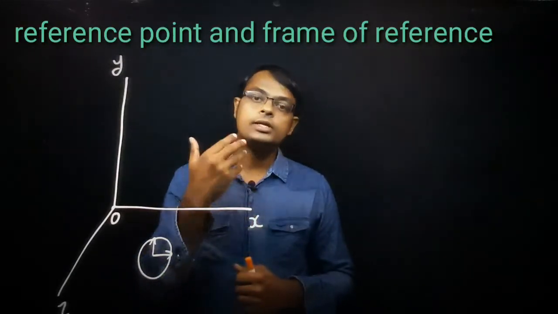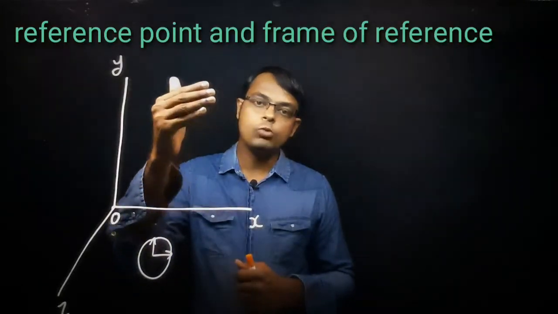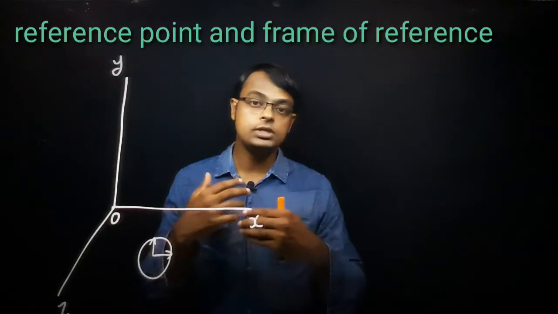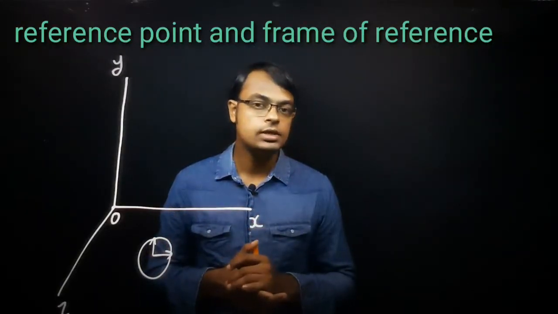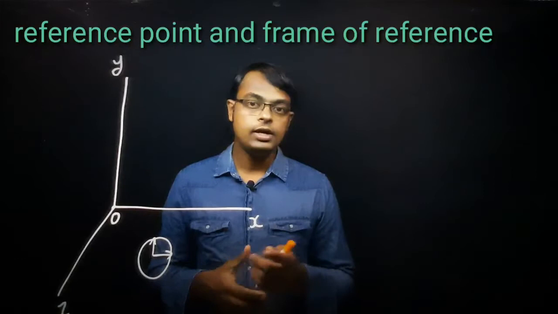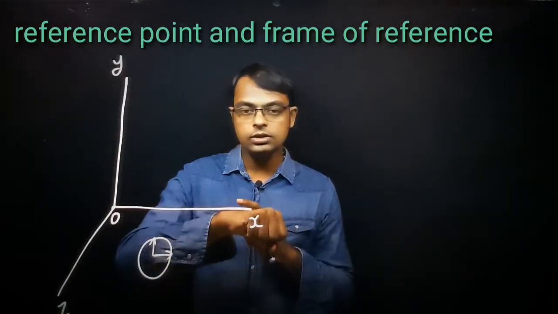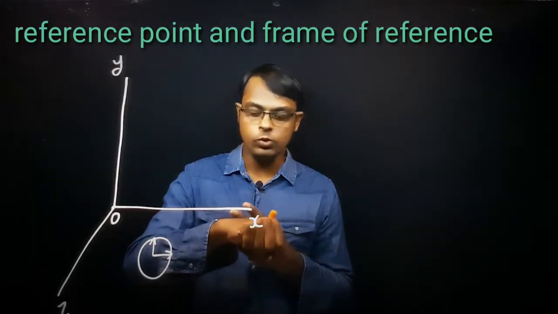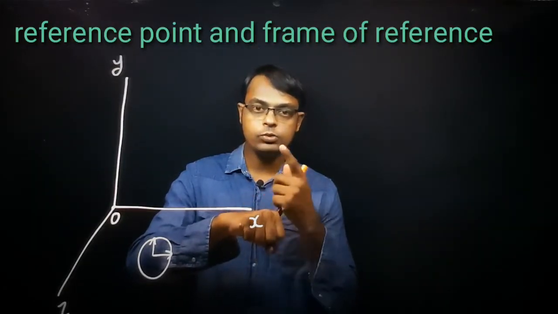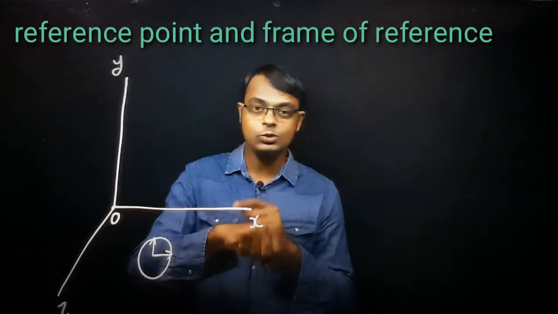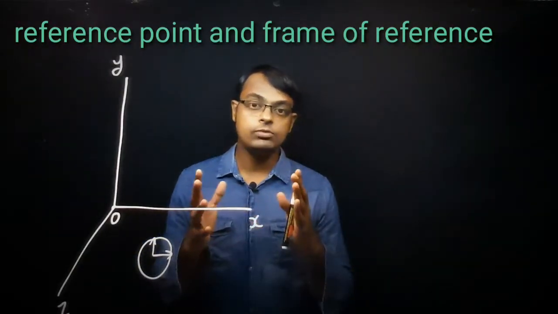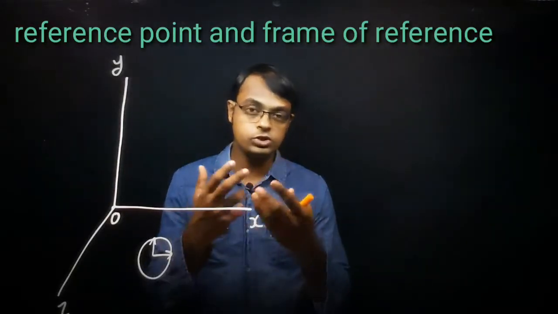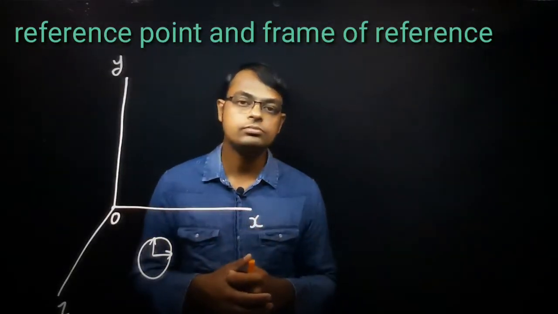You can see that object moving away, or maybe coming towards you. So you can say that the position is changing. Now imagine you are watching your wristwatch or a stopwatch, and you are comparing the change of position with respect to time. Now this is called the frame of reference. You are looking at the position change with respect to time.